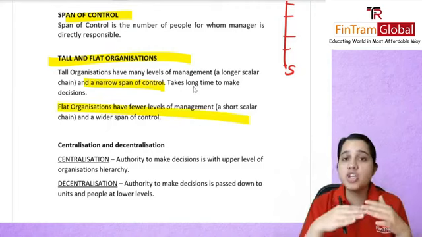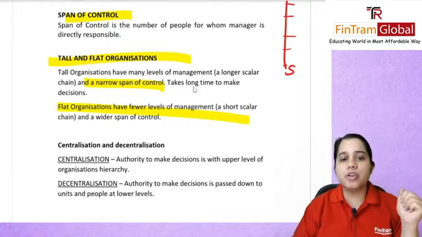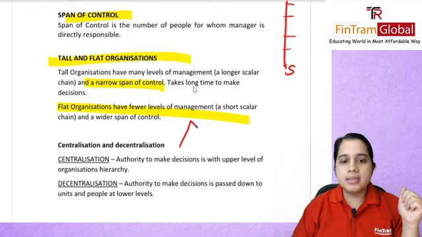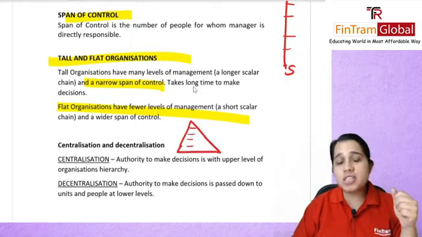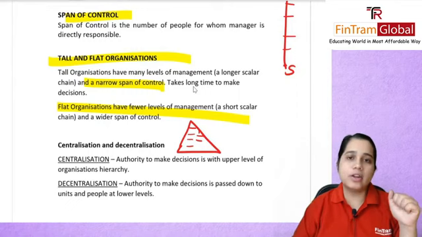Now, the scalar chain here is longer, but the span of control is narrower. You can see here in the diagram, this is a tall organization, so basically too many levels. Of course, your scalar chain is longer, but one person is, let's say, responsible for only 2 or 3 people. So, narrow span of control.